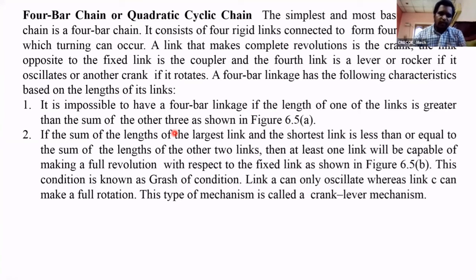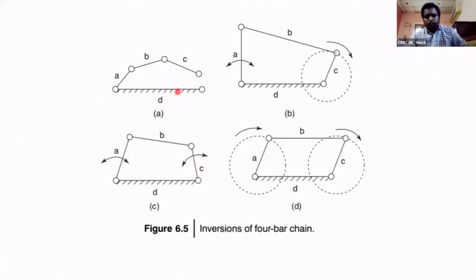See this. We have 4 bars A, B, C and D. If the sum of the lengths of the 3 links, suppose A plus B plus C, is less than the length of the fourth link, meaning the length of the fourth link is more than the sum of the 3 links, then there is no possibility for a 4-bar mechanism.